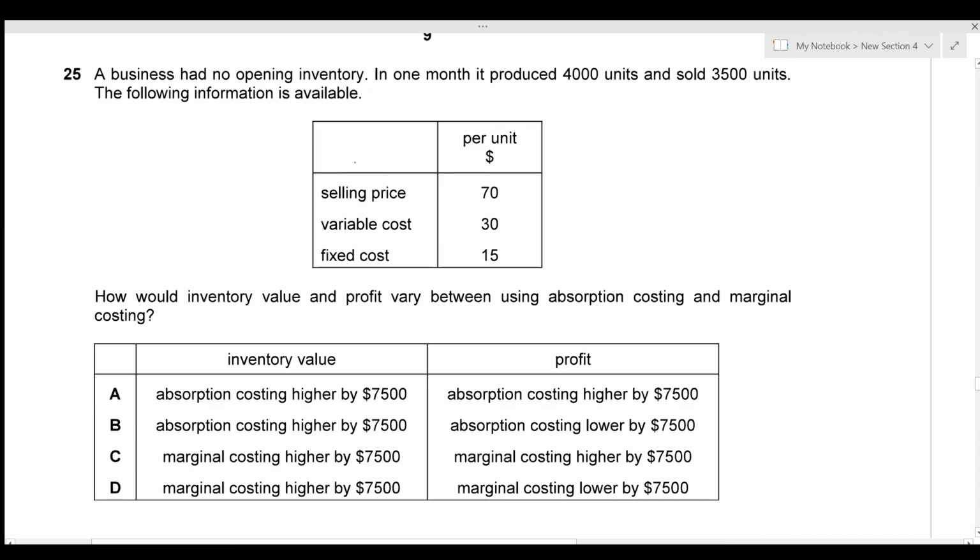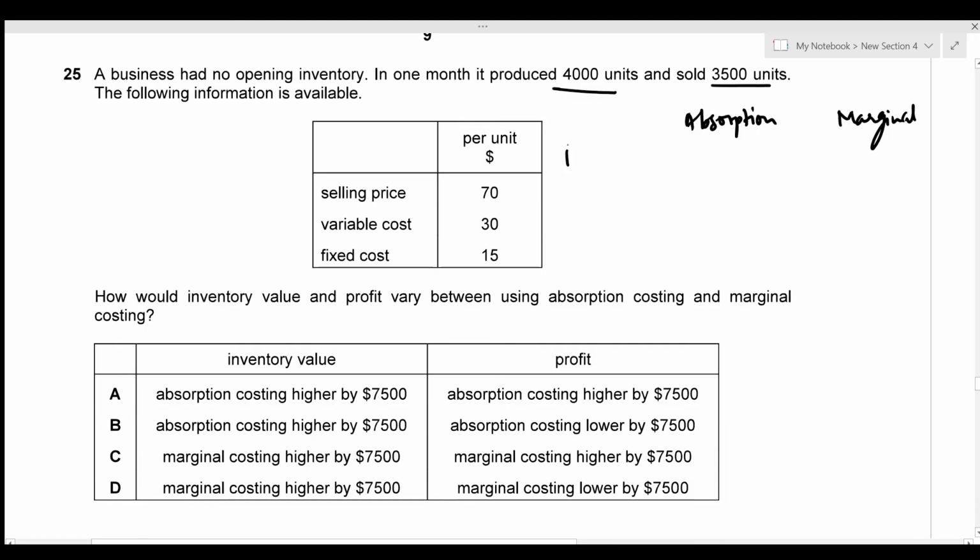A business had no opening inventory. In 1 month, it produced 4,000 units and sold 3,500 units. And we're given the following information of the selling price, variable cost, and fixed cost. How would inventory value and profit vary between absorption costing and marginal costing? So this will be the absorption costing. This is the marginal costing.